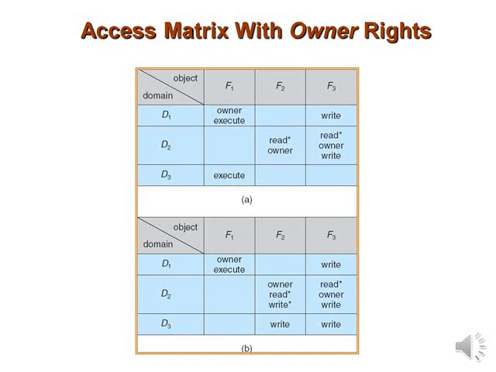So d2 has added a write operation, write copy, and also a write operation for d3, and also it has added a write operation on d3 in f3. Is it clear? So the copy and owner rights allow a process to change the entries in a column.